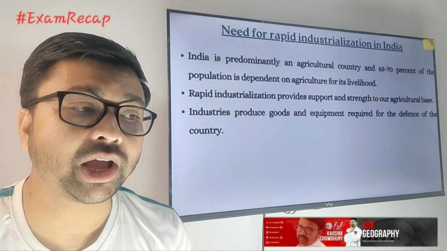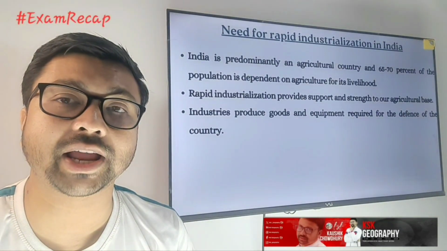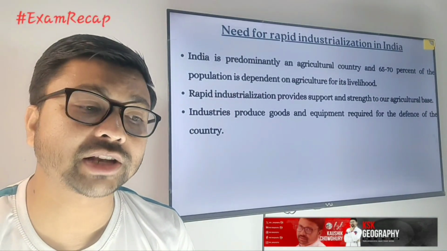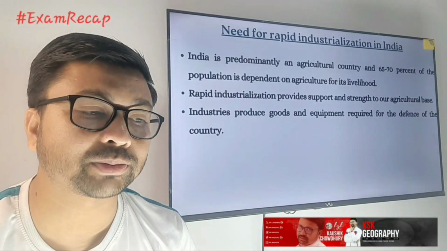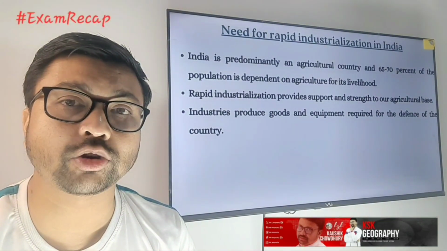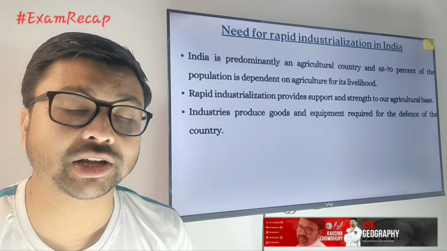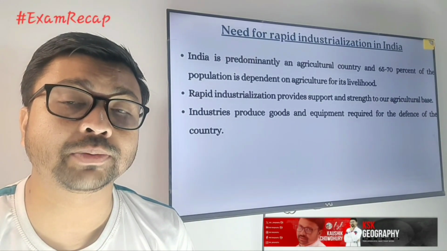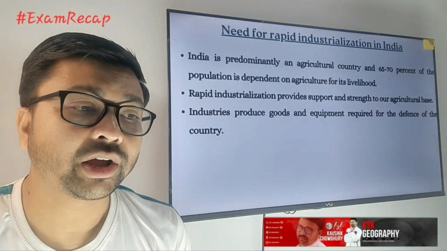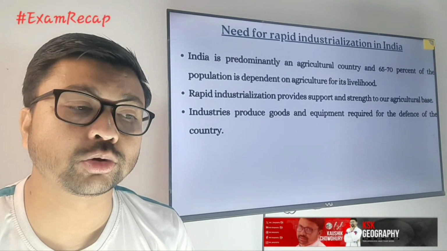Now why is it needed for India? India is predominantly dependent on agricultural activities. 70% of the population is dependent on agricultural activities. But there is a problem that we have discussed in the agriculture chapters before. To sort out those problems, for a safe and secure source of income, we can shift to industrial activities, and industry will also help boost the agricultural economy. Those are the needs for industries, because we don't need to depend so much on the monsoon.